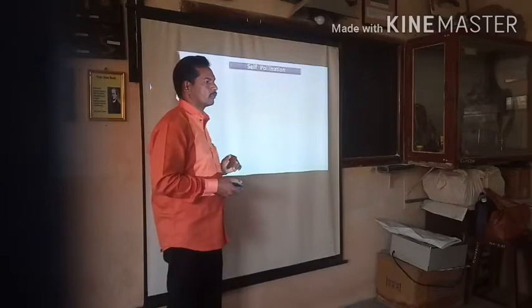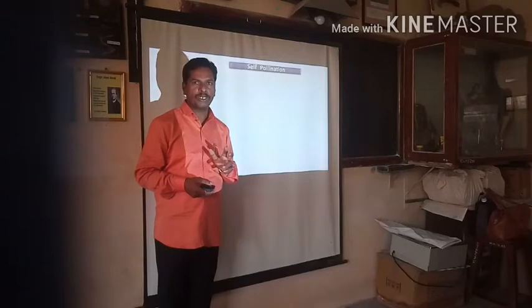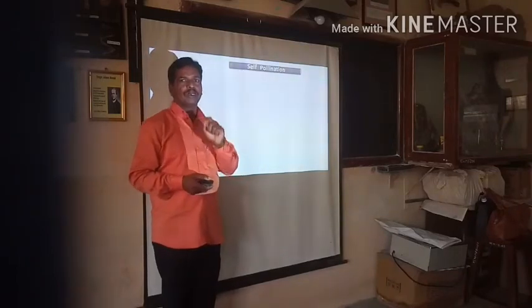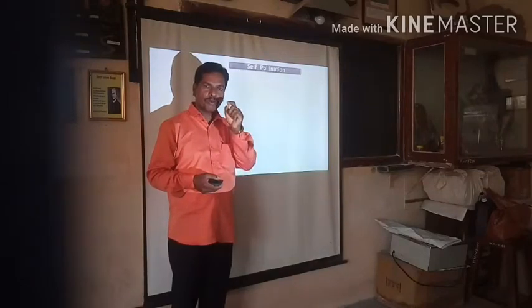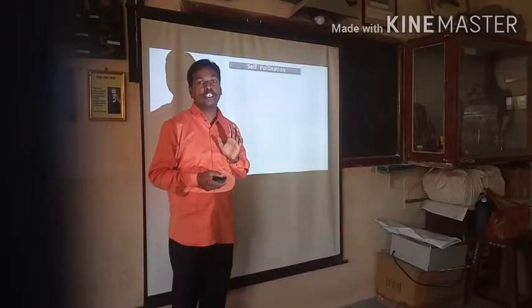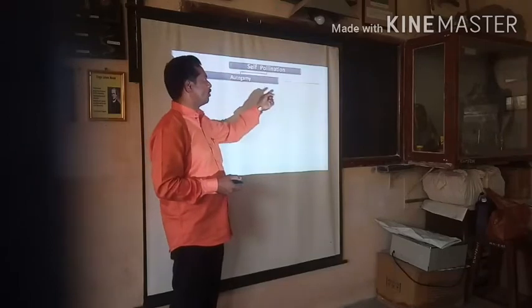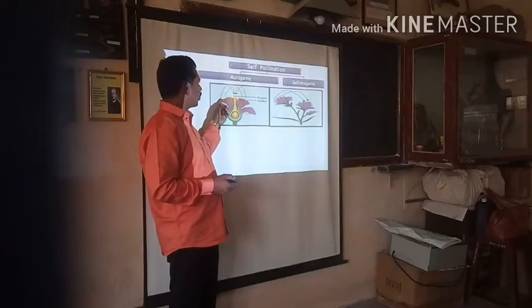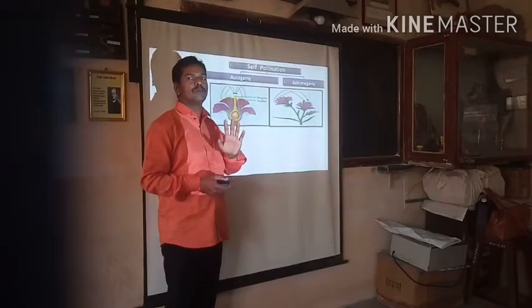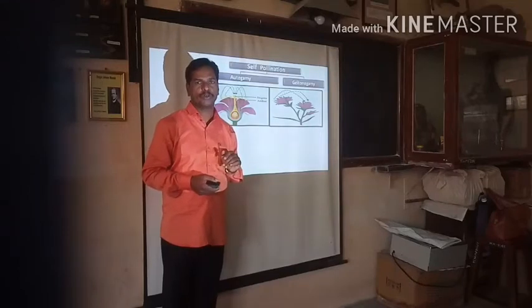See here. Once again I repeat self pollination: when there is transfer of mature pollen grain from the anther to the stigma of a single flower or another flower produced on the same plant, then it is called self pollination. It again has two types: first autogamy and the second geitonogamy. Autogamy, see here with the help of the picture: the transfer of mature pollen grain from the anther to the stigma of the same flower is called autogamy. Auto means same flower, where the transfer of mature pollen grain takes place.